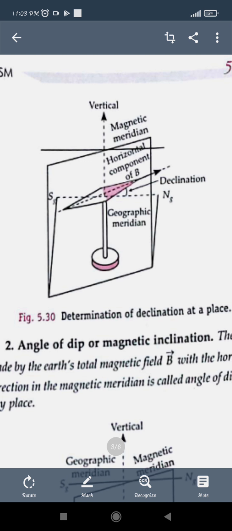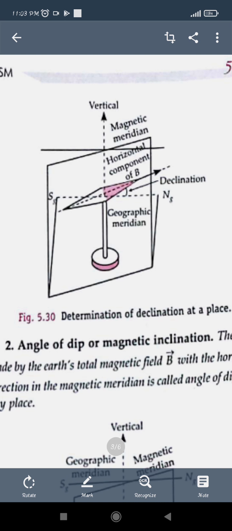So the angle between both of these is between the magnetic meridian and the geographical meridian. What is the magnetic meridian? That is the vertical plane passing through the magnetic axis. What was the geographical meridian? That is the vertical plane passing through the geographical north and south.